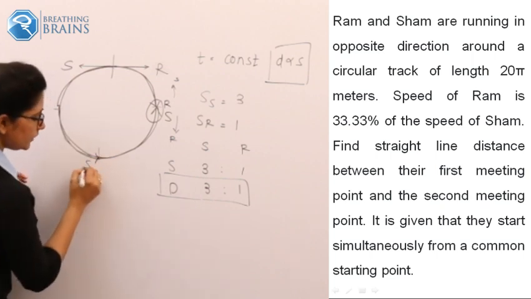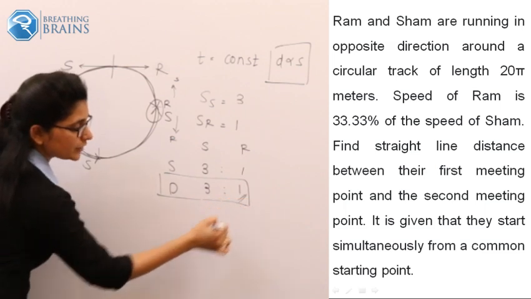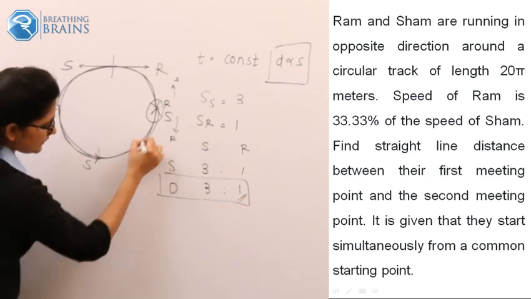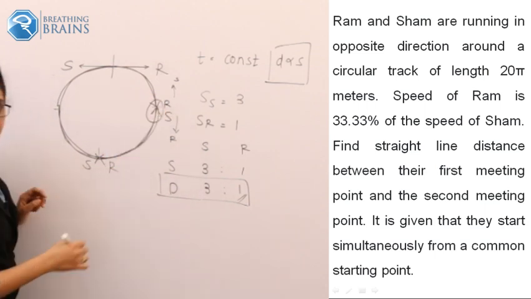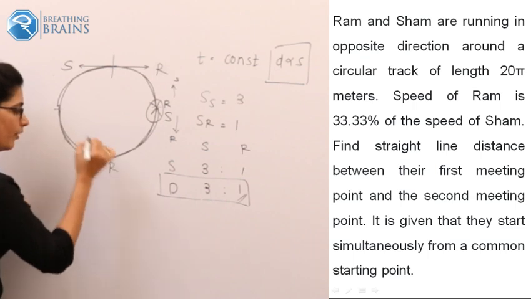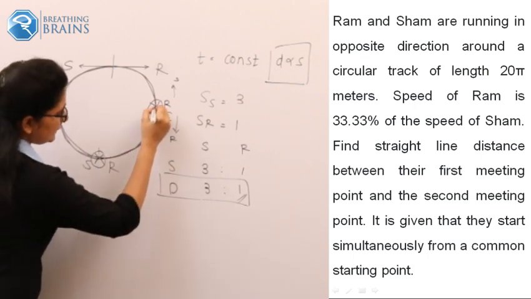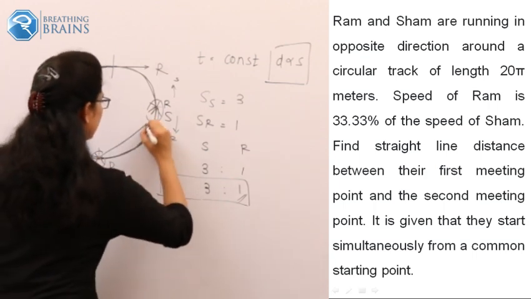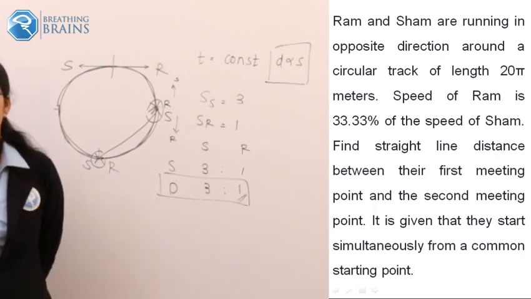So Sham will be here. And as Ram is traveling in this direction, how much distance will Ram cover? Only 1 part. So Ram will cover this 1 part, and Ram will be here. So what will be the second meeting point? It is this. Now what do you have to calculate? The straight line distance between these two meeting points.